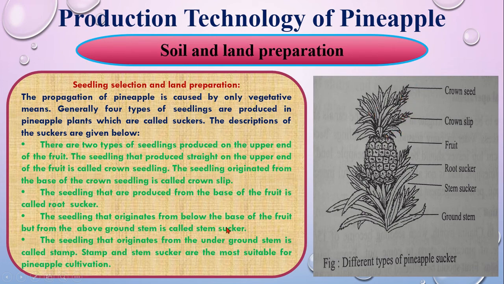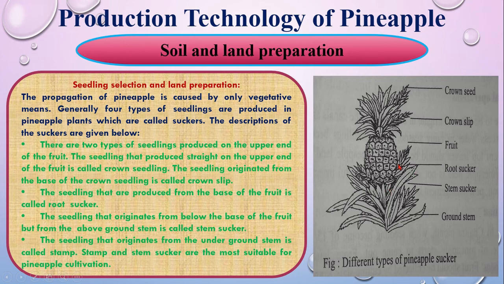The seedling that is produced straight on the upper end of the fruit is called the crown seedling, which is this one, and the seedlings that originate from the base of the crown seedling are called crown slip. That means what is produced from here is called crown slip, and the seedlings that are produced from the base of the fruit are called root sucker, which is here.